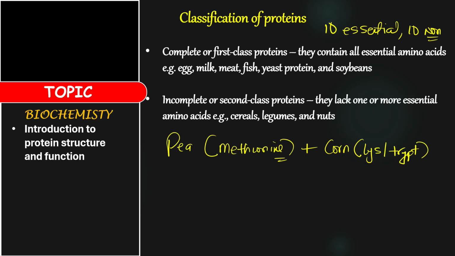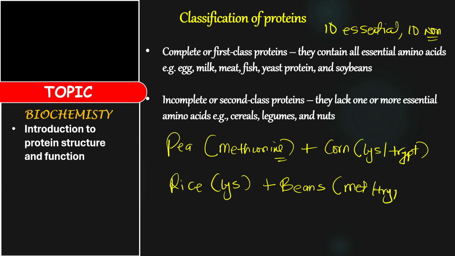Then the other one is rice. Rice is not a complete protein. Do you know that rice is a protein? Yes, but it's not a complete protein because rice lacks lysine. Are you getting it now? That's the reason why you eat rice and beans. When you are eating rice and beans, you are eating a complete protein because beans contain methionine and tryptophan.